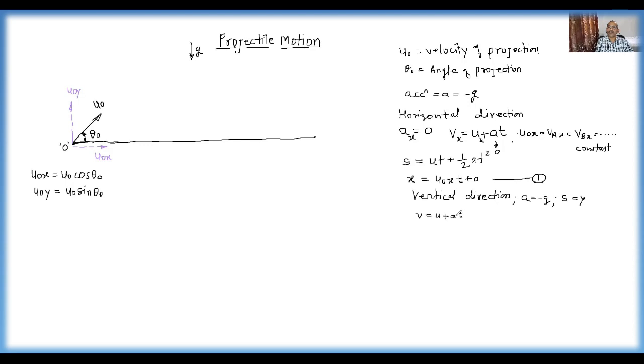This equation for projectile motion can be written as what? This V is nothing but the vertical component of velocity, that is Vy, right? And Vy is equal to what? What is the term U? In this case U means the vertical component of velocity. A is replaced by minus g and T. That means this is our second equation of motion, in the vertical direction, first equation.